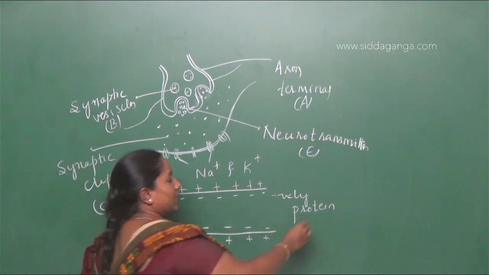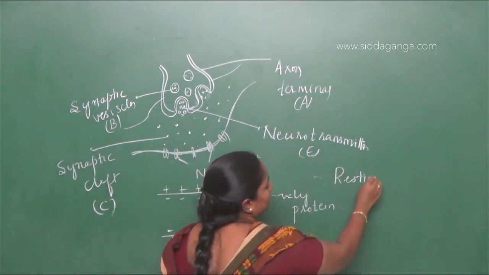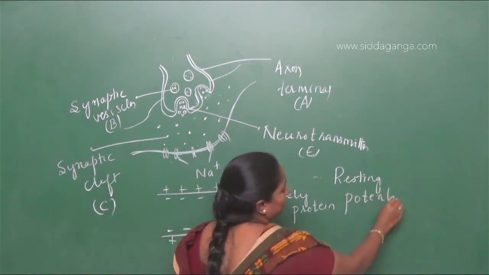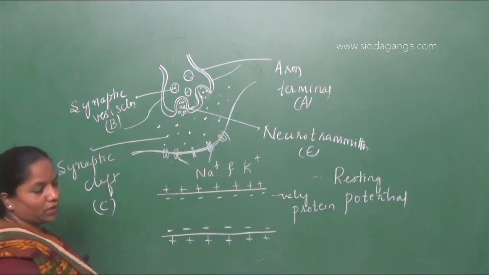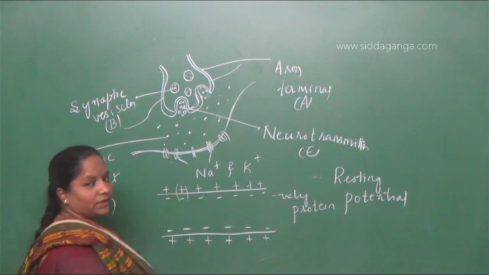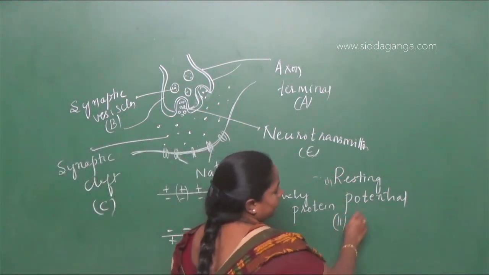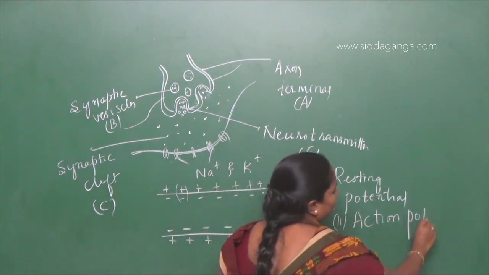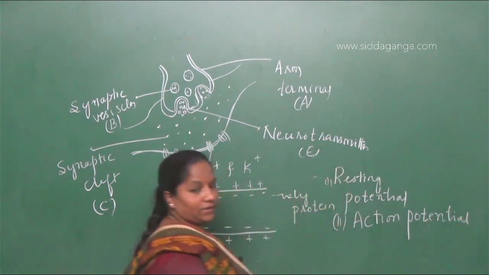The condition is called resting potential. Okay, it is resting potential before the electrical impulses are going to conduct. As soon as the electrical impulses conduct, that condition will be action potential. It is action potential. Right?